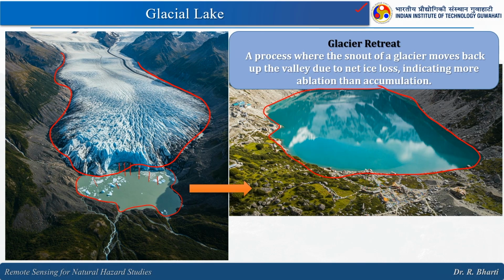So, glacier retreat plays a very important role. The retreat is a process where the snout of a glacier moves back up the valley because of melting due to net ice loss, indicating more ablation than accumulation, particularly in this region, and then subsequently we will have the development of a glacial lake.